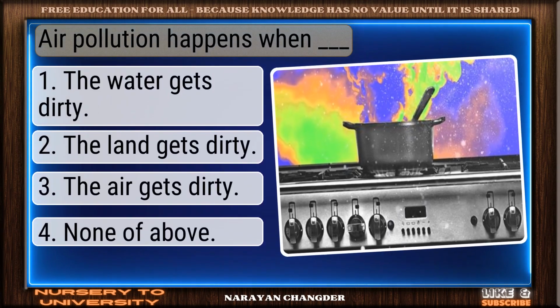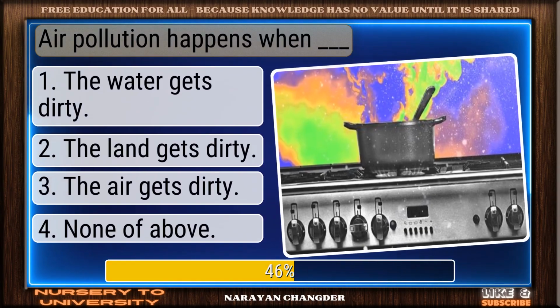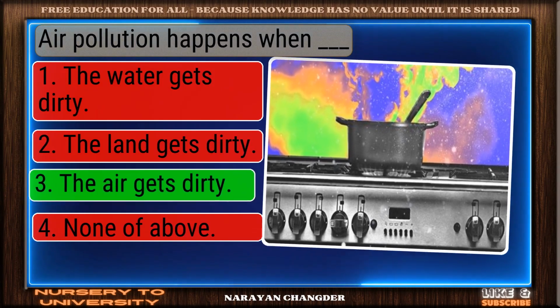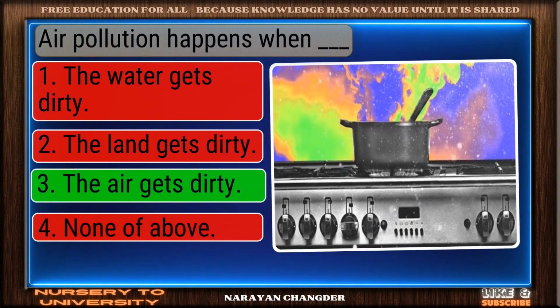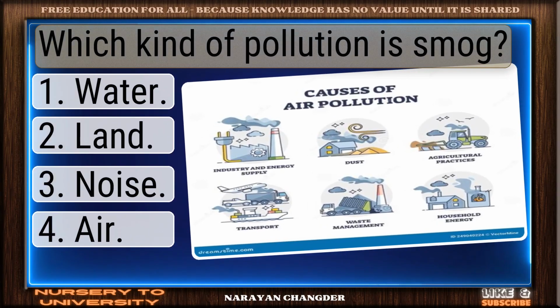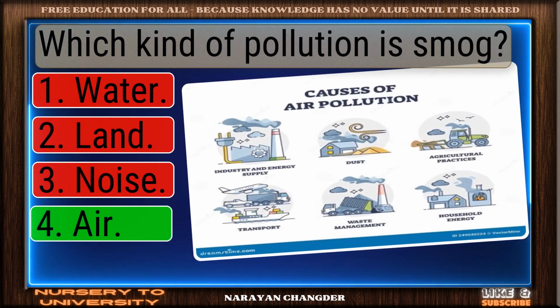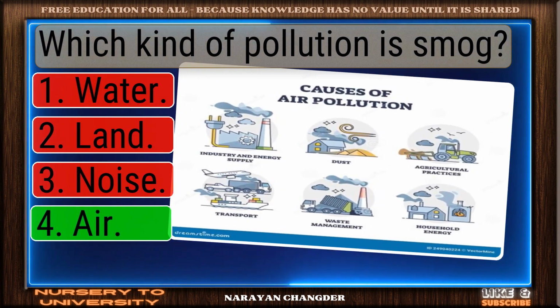Air pollution happens when dash. Correct response. The air gets dirty is the most accurate answer. Which kind of pollution is smog? Good job. Your answer air works well here.